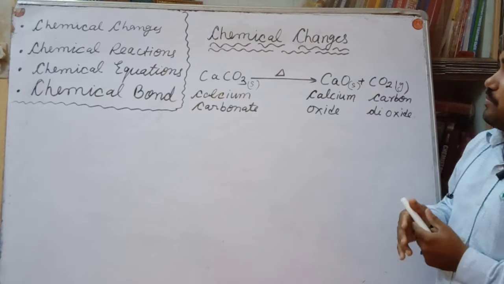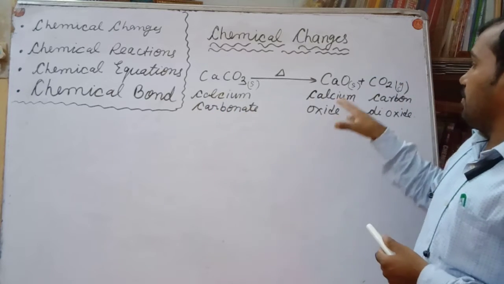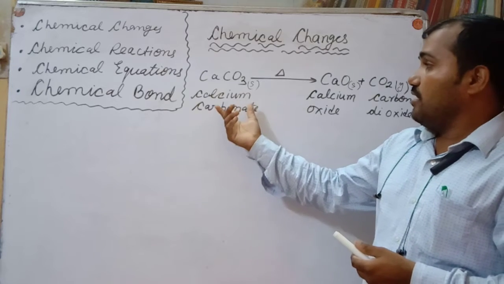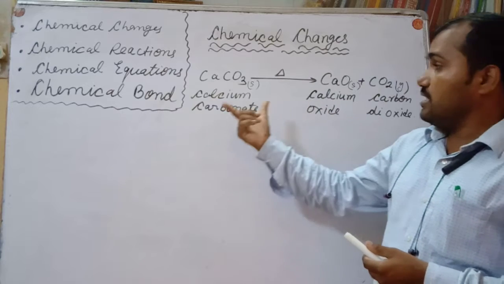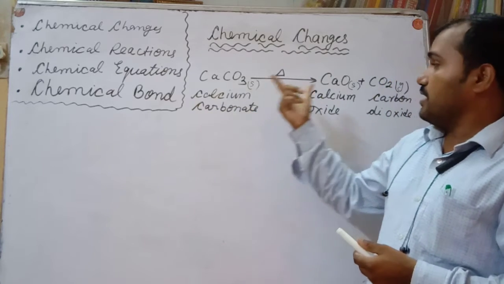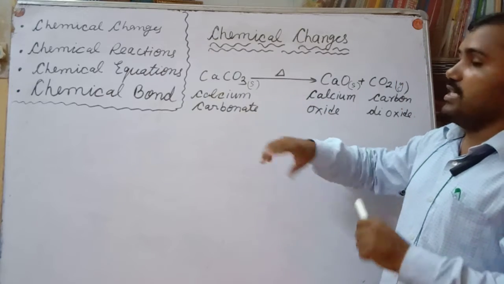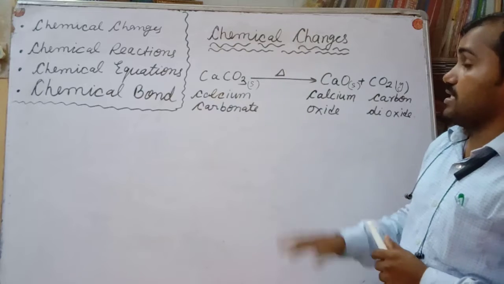Whatever properties we have for calcium carbonate, we will get totally different for calcium oxide and carbon dioxide. Here it is one component, there two components. This is said to be the reactant, this is said to be the product. Initial, final. So totally everything changes here. That is why it will come under the chemical changes.